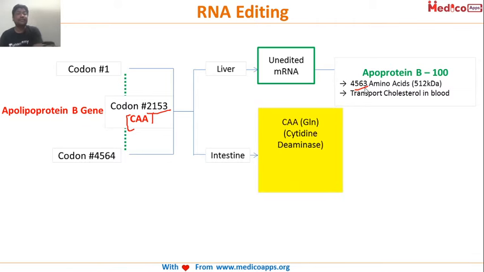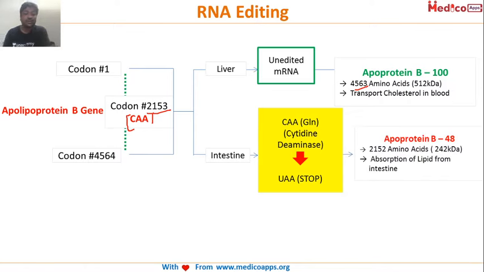But in the intestine, that CAA, which codes for glutamine, is deaminated by cytidine deaminase, and this CAA is converted into UAA, which is a stop codon. This stop codon stops the polypeptide at the 2153 codon level. So we have only 2152 amino acids, which is 242 kilodalton, and it is apolipoprotein B48, which is basically a part of chylomicron. So this is RNA editing.